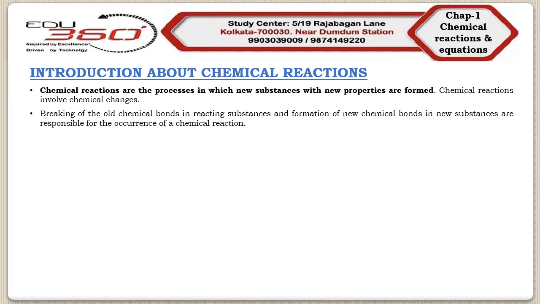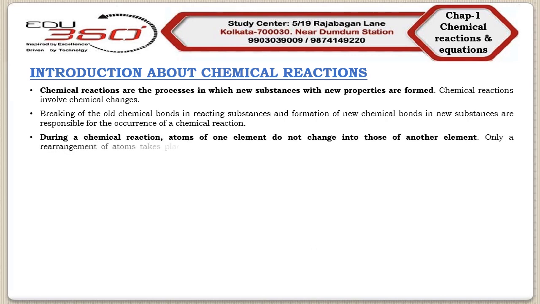So remember, during a chemical reaction, atoms of one element do not change into those of another element. As I have said, only a rearrangement of atoms takes place between the reacting substances to form new substances of completely different properties.